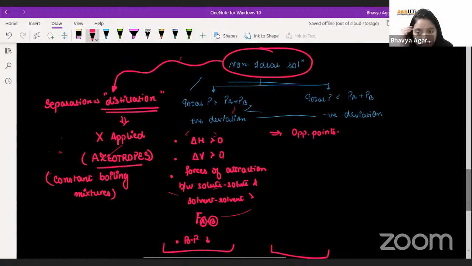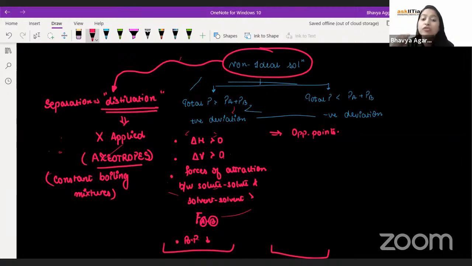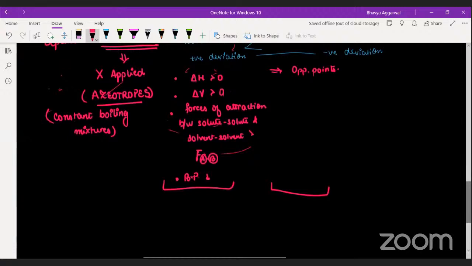In the negative deviation, what will be the third point? The forces of attraction between solute and solvent, Harini, is greater than the forces of attraction between solute-solute or solvent-solvent. Okay, Harini? Okay, ma'am. All right.